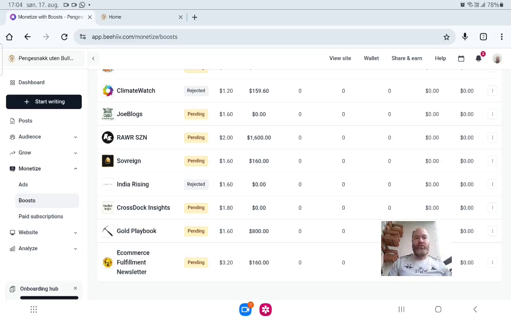I will not talk too much about everything here now because I don't have too much information. My list is basically a list that I have built up from before. So I'm now sending over people that recently opened my emails from my other lists that I'm running in other places over to Beehiiv. So I'm sending only the best ones over here. I have that luxury, of course, because I've been running newsletters for more than 20 years. But for you that are starting right now, well, take it slow.